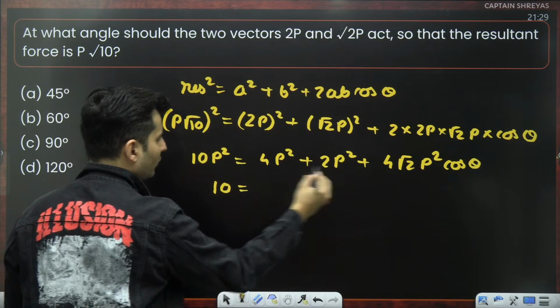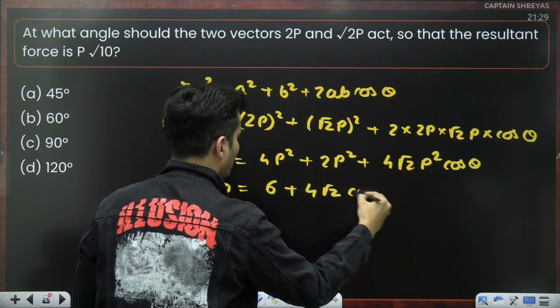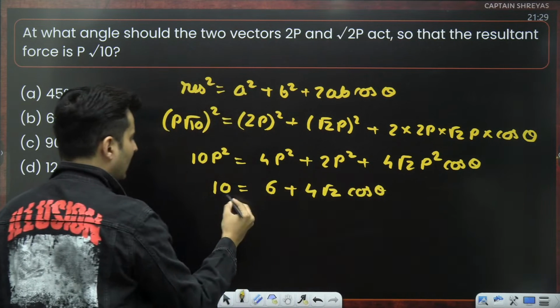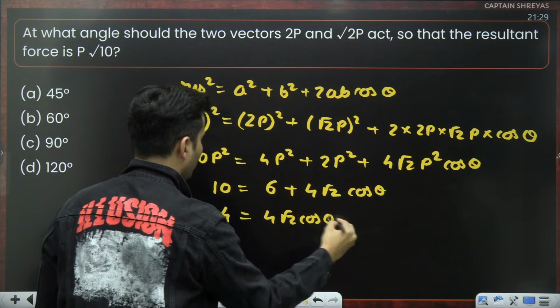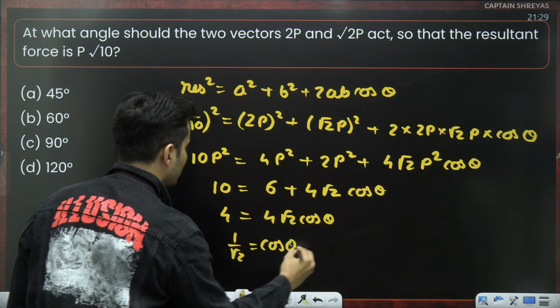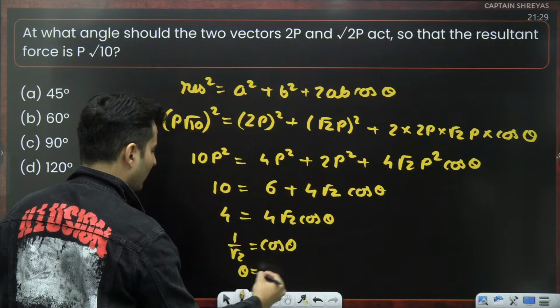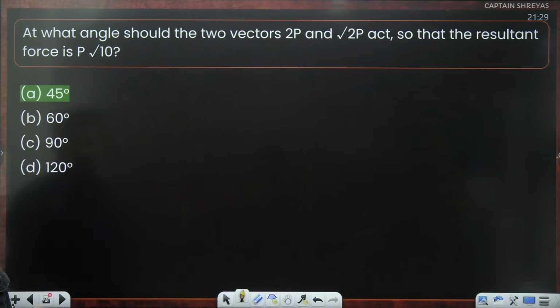So 10 is equal to 4 plus 2, which is basically 6, plus 4 root 2 cos theta. P square is gone. 10 minus 6 is 4. So 4 is equal to 4 root 2 cos theta. 4 goes. So 1 by root 2 will be cos theta. So theta, whose cos is 1 by root 2, is 45 degree. Hence the answer is 45 degree, which is A for AIMS.